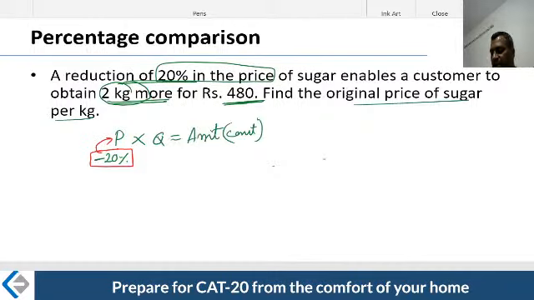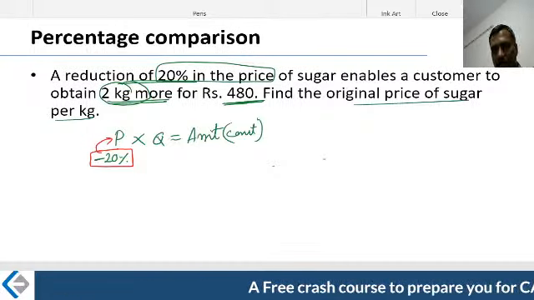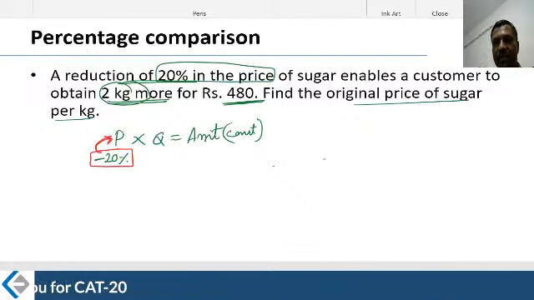Whenever I'm saying that it got reduced, I'm taking a few things for granted, because percentage is abstract. When I write 20%, don't think, what is this 20%? Of course, it is 20% of something. 20% of what? 20% of whatever the earlier price was. Remember that variable is there, but it was not required while I was illustrating that concept.